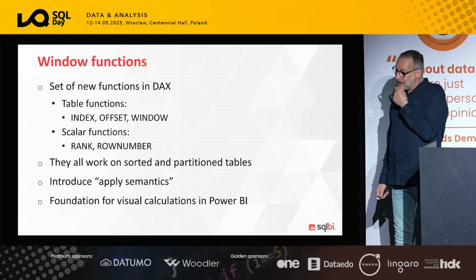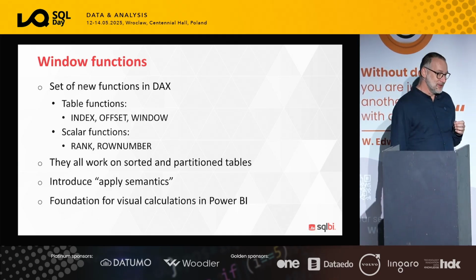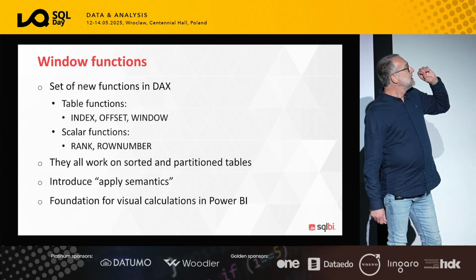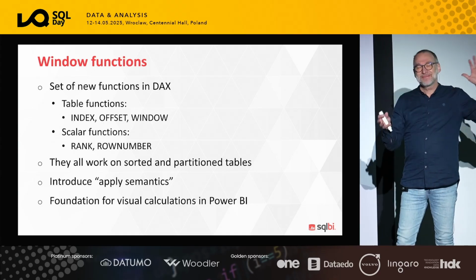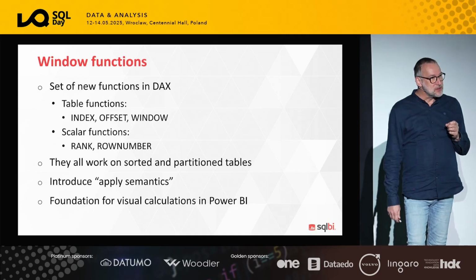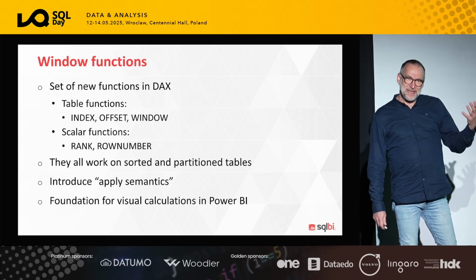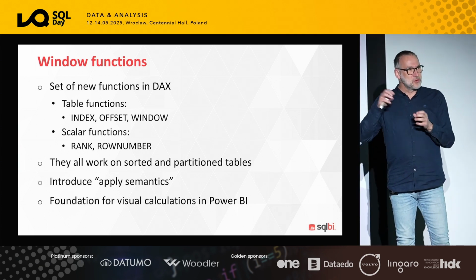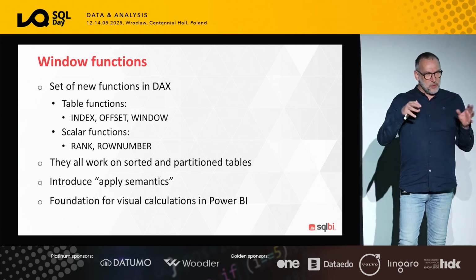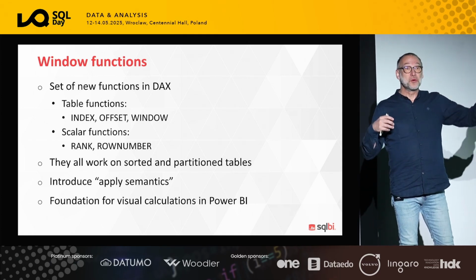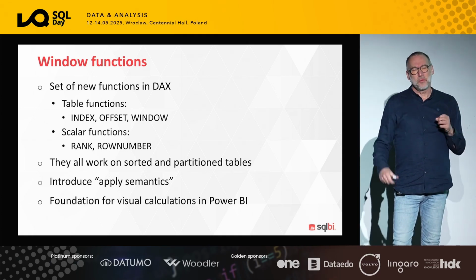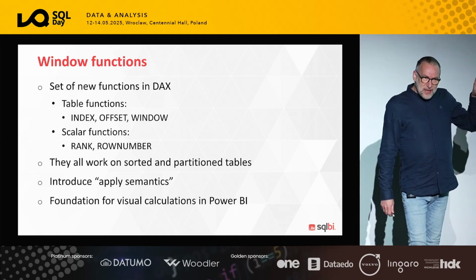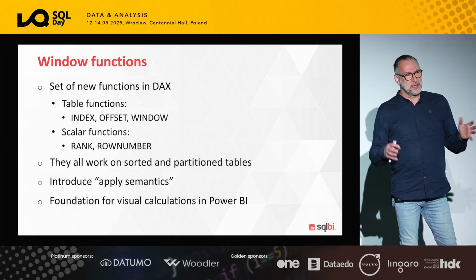Window functions were new. They are no longer a new feature, even though it's one of the latest features that was introduced in DAX. They are quite a strange type of function because you can start using them quite easily. They are useful to compute ranking, to compute moving averages, to check what is the previous order of a customer, to do a lot of operations that were possible already before window functions hit the market. They are much faster than the equivalent code written in regular DAX.